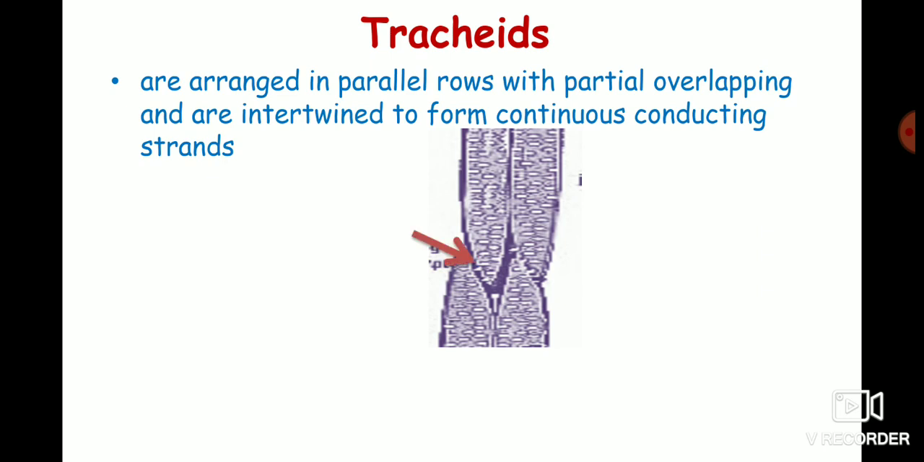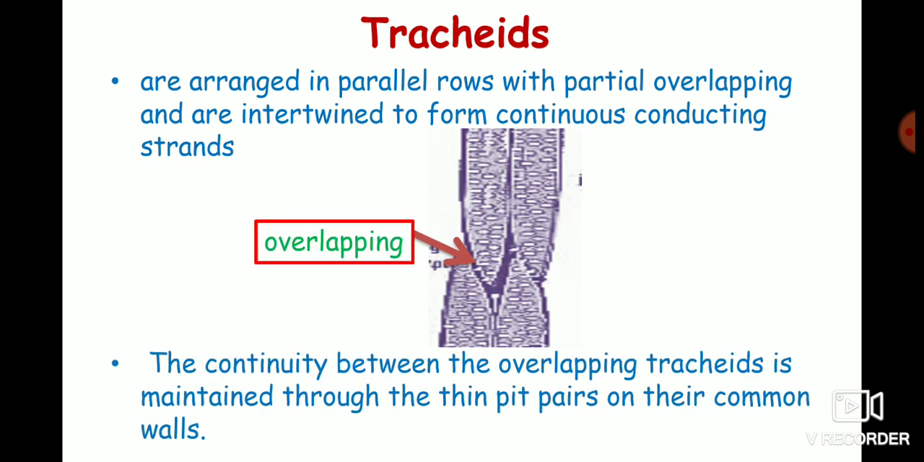So here you can see the two tracheids overlapping each other, and the continuity between the overlapping tracheids is maintained through the thin pit pairs on their common walls. That is, the pit present on one tracheid is paired with the pit present on the second tracheid. The conduction of water and salts takes place through these joined pits. The perforation or opening at the end of tracheid cells is absent.